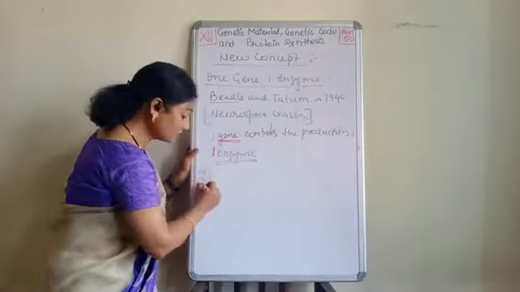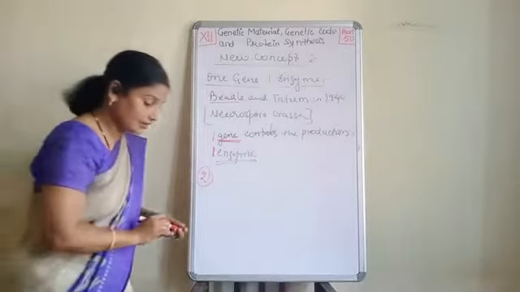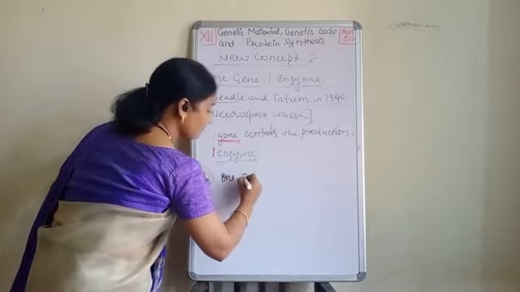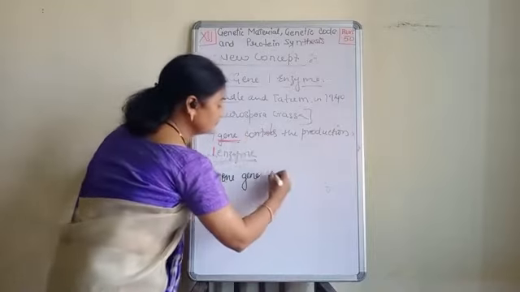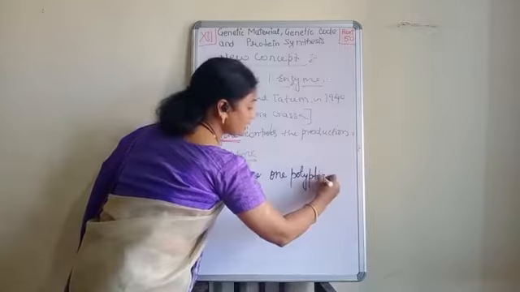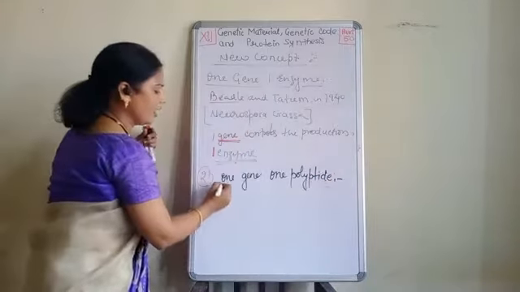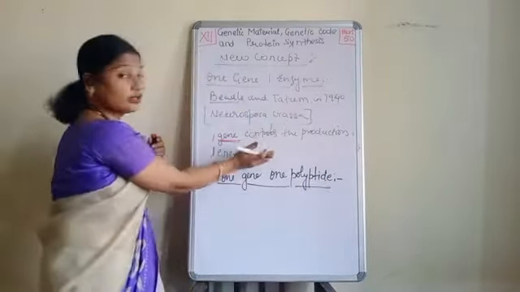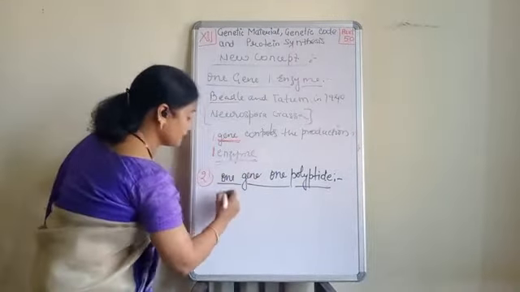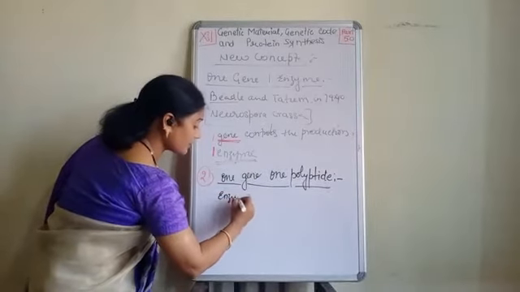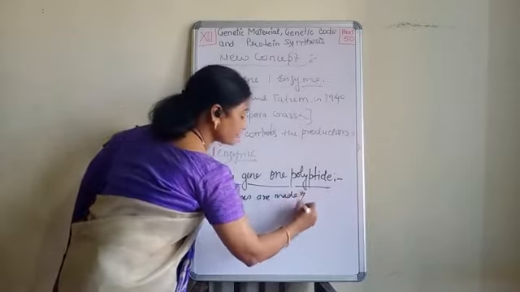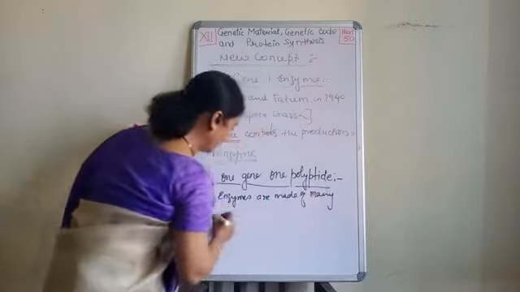Then we come to the second point. Now see, what was the second point? The second point was one gene, one polypeptide. After this concept, we came to know that these enzymes are made of many polypeptide chains.